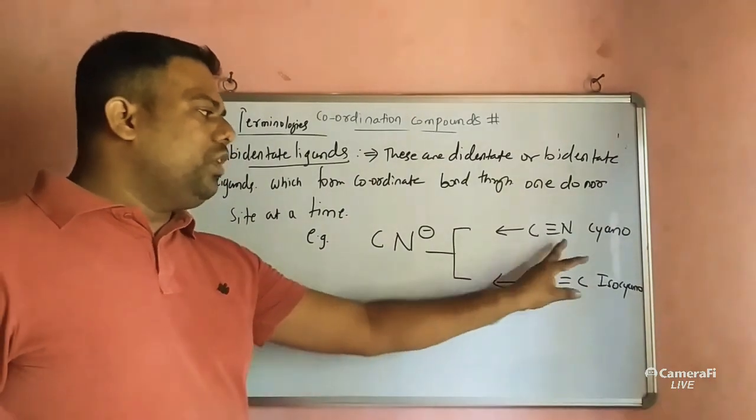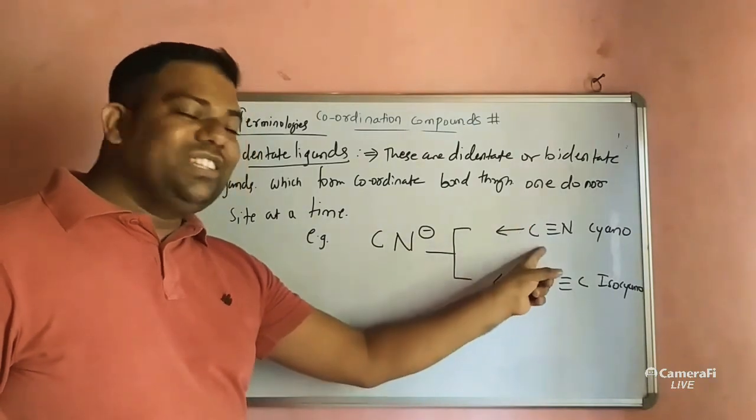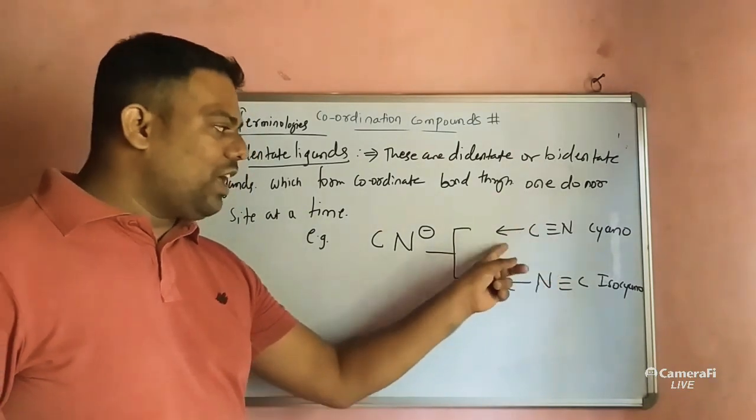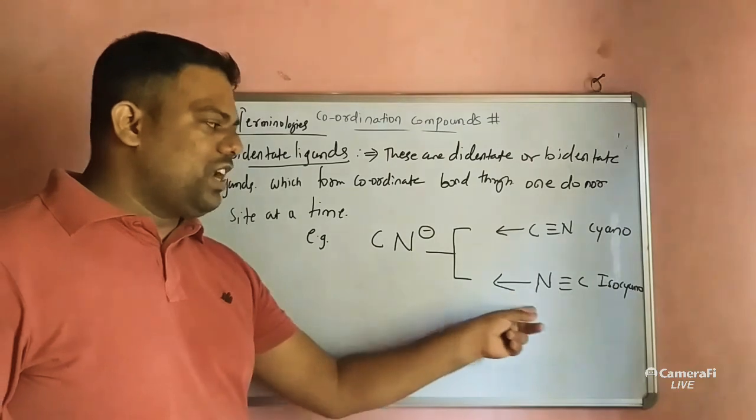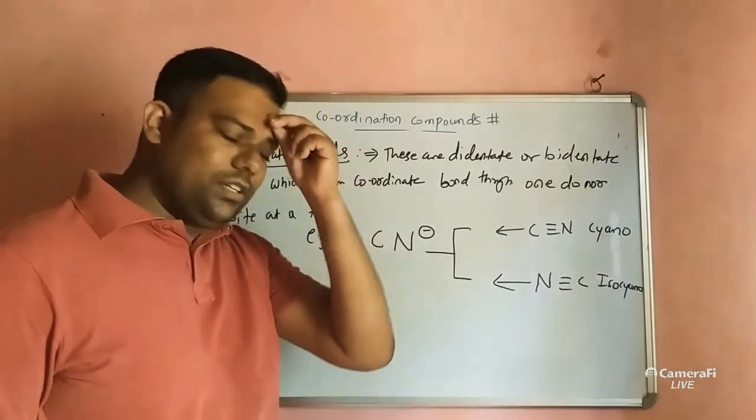It can donate from both sides, but at a time from one side only, either carbon or nitrogen, and their names change accordingly.